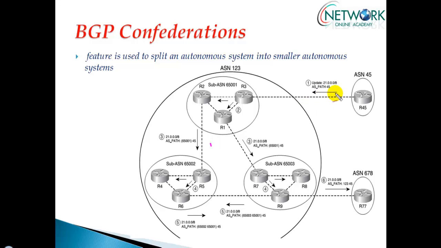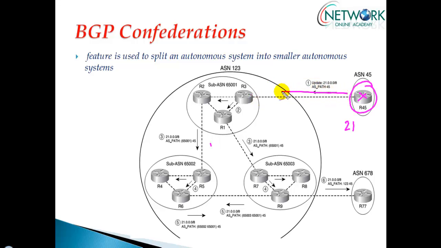Let us see how exactly it works. Let's see the BGP route propagation, how it happens inside the confederation here. Let's say this router is going to advertise some network. You can see here some network is written. Let's say 21.network is getting advertised to the router which is peering with router 3, which is peering with AS45. Now router 3 is going to peer with a normal confederation. I'll get into the confederations in more detail.